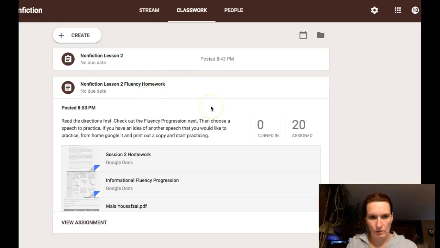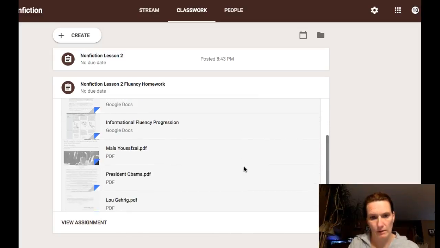I thought I would just quickly run through it and give you some directions. It says read the directions first. That's the session 2 homework. Then check out the fluency progression next, and that's this informational fluency progression. We'll look at that in a minute. And then it says choose a speech to practice. If you have an idea of another speech that you would like to practice from home, Google it and print out a copy and start practicing.